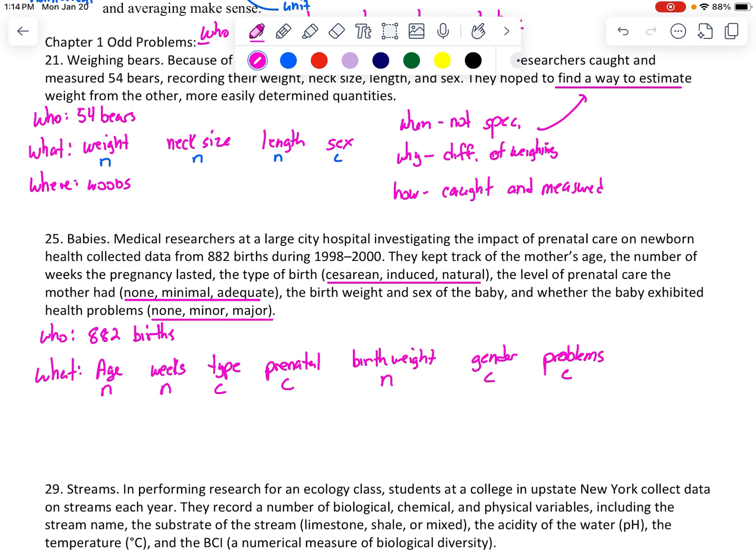Who, what, where? Where was a New York City hospital, I believe. Or no, a large city hospital. So we'll leave it at that. Who, what, where, when? In 98 to 2000. So one of these days we'll update this. Why?